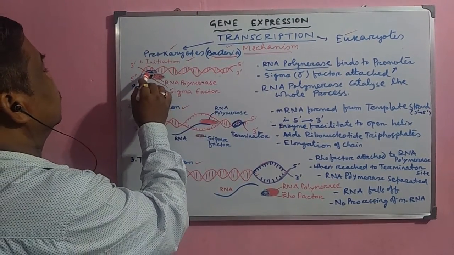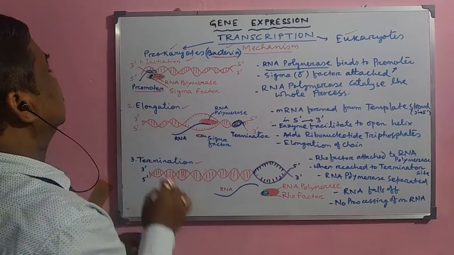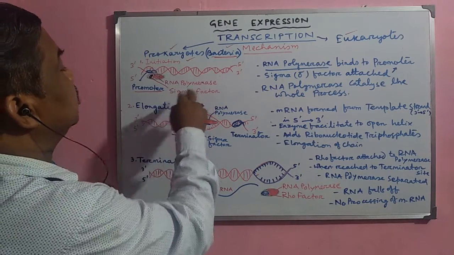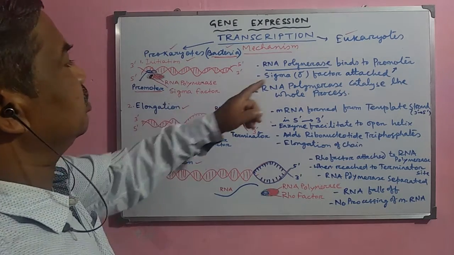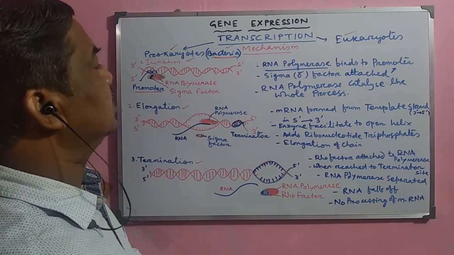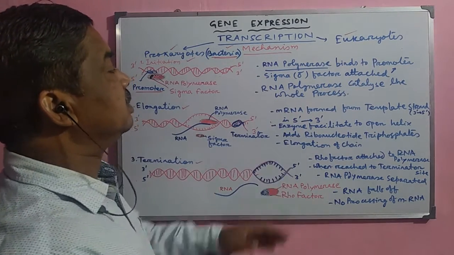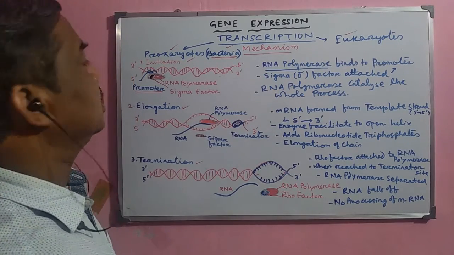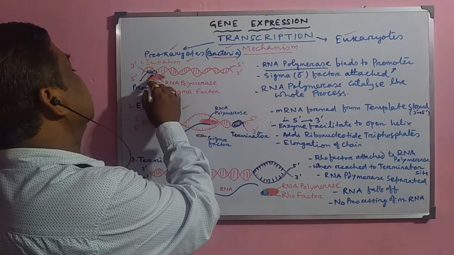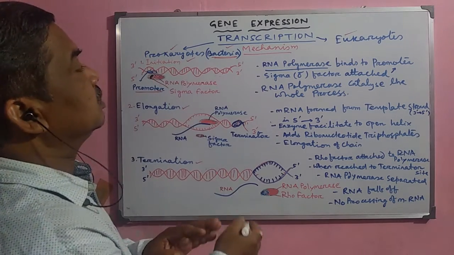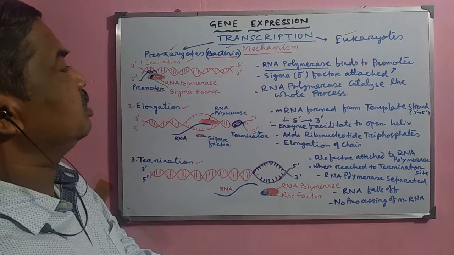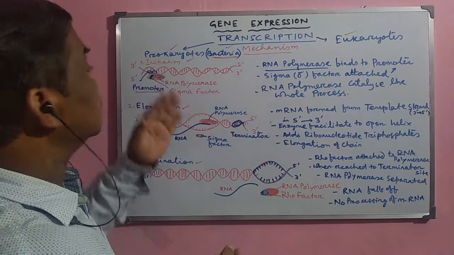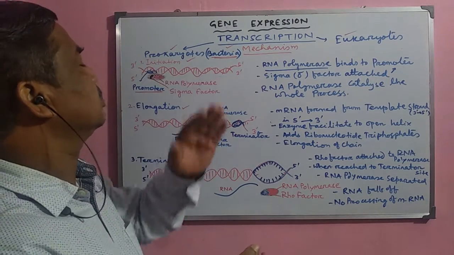This is the first one, that is the promoter region, and in this promoter region, it attaches the RNA polymerase enzyme, and this RNA polymerase, it is the most important enzyme here, because this RNA polymerase enzyme catalyzes the whole process of transcription. Now, another important factor, that is the sigma factor. This is the sigma factor attached here. The sigma factor and the RNA polymerase, when they bind in the promoter site, then it initiates the transcription process.